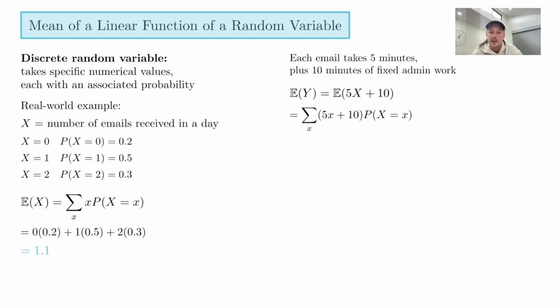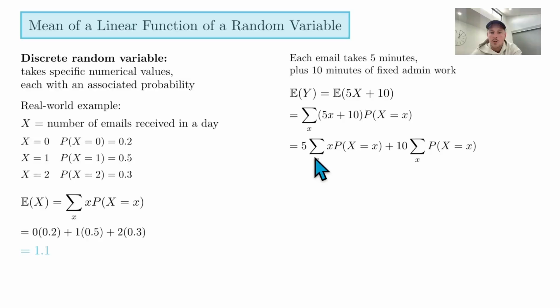And what we're sort of doing here is we can break it up. The expected value down here was x times the probability of x equaling lowercase x. So here we just take this out the front. So it's 5x plus 10 multiplied by the probability that the random variable takes on a specific x value. Okay, and that should make sense, right? Well, it'll make more sense in a minute. Let's just step through it.